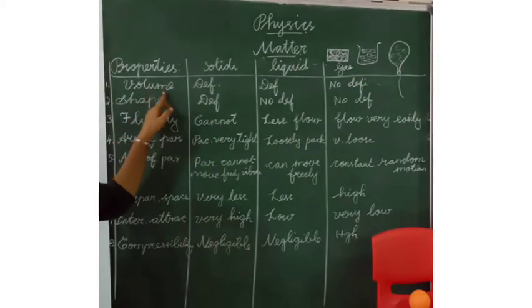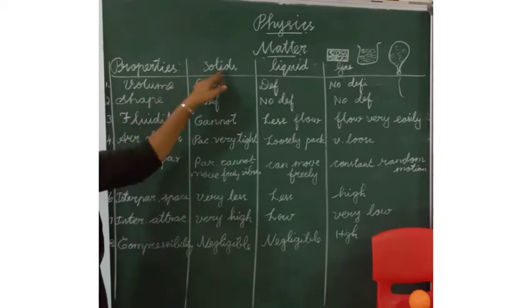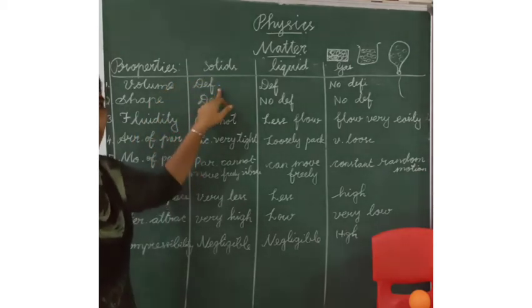First property is volume. Solids have definite volume.